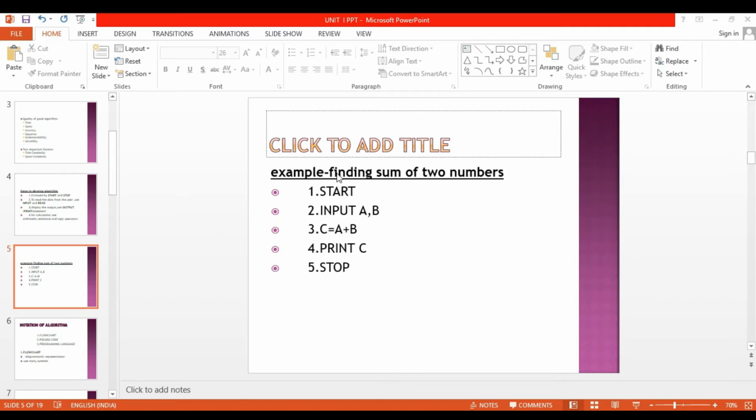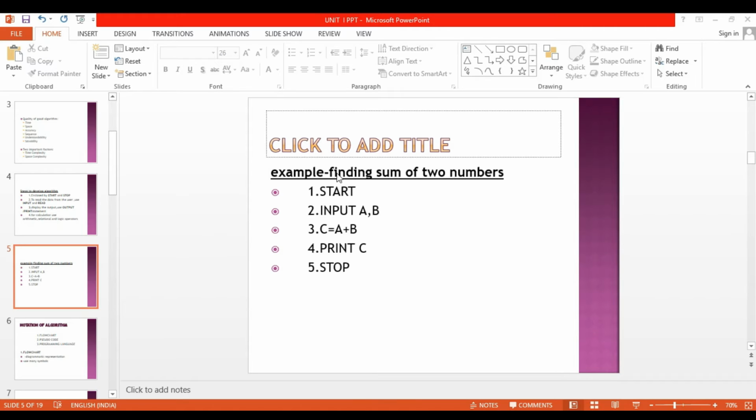Then second one, we are going to get the input from the user. So write the keyword input. We are going to add two numbers, so we are going to get the two variables, that is a and b. Then third step is calculation.